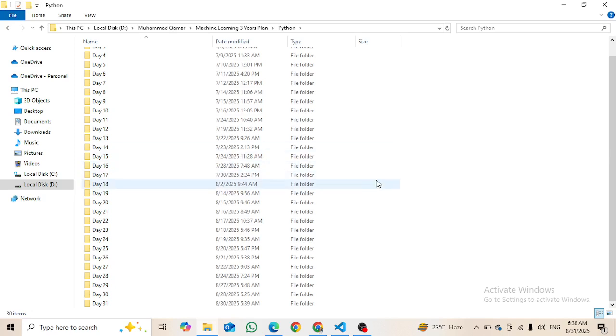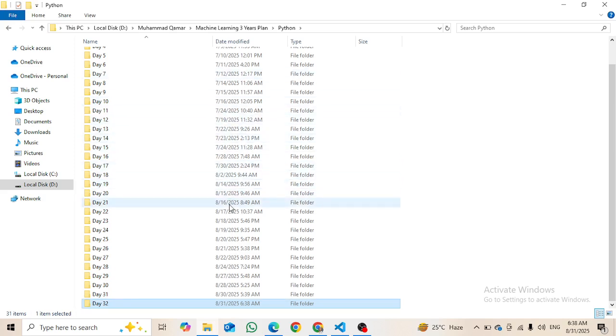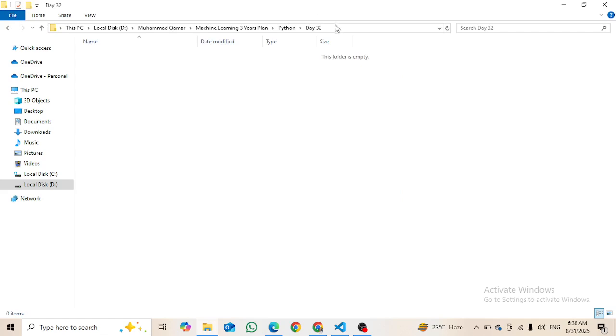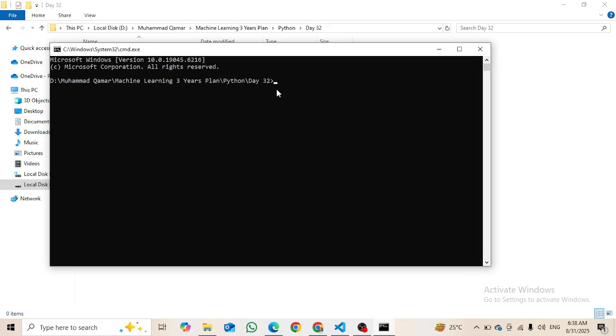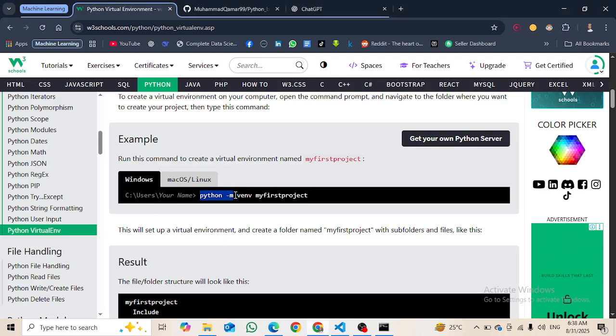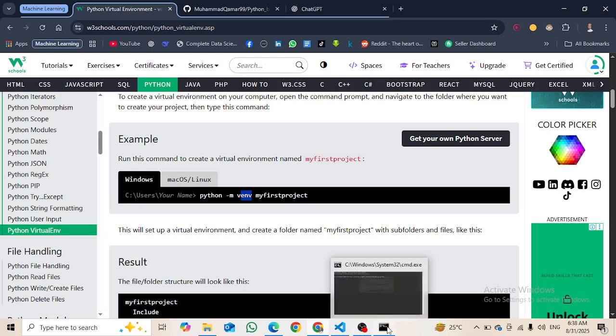Let's say I am creating a day 32 folder here. So first of all I am making a folder here named day 32, and I am going to open it. Inside it I will open cmd here, so that it will open my command prompt here, and anything I write here will be done there. Okay, so first of all we have to write python, then -m, then venv, and then the name of my project. So we will call it my first project.